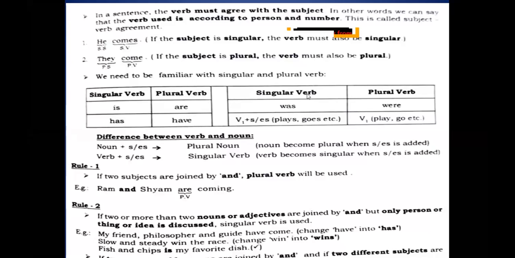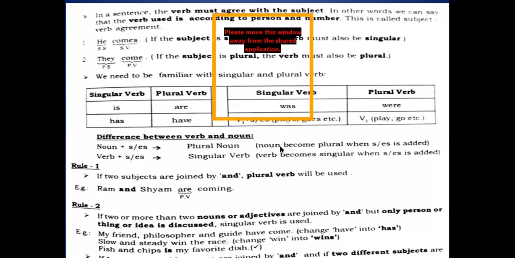So see, students, what were we discussing? That if two subjects are joined by and, a plural verb will be used. Now we need to see when the two subjects are joined by and, what shall we use there?